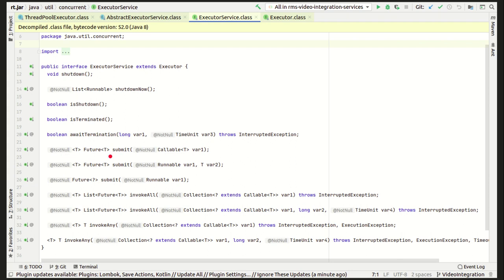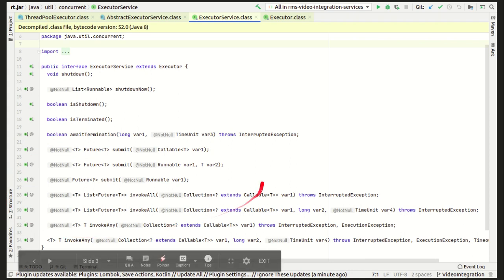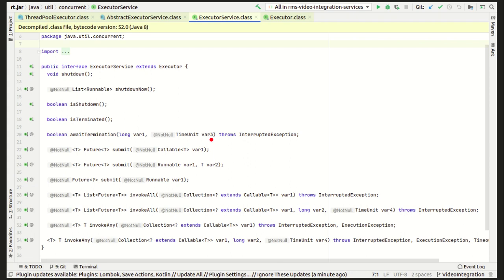These are the tasks that you want to submit, and as the return type you can see that it returns a future. We will study in detail in the upcoming lectures what this future class does and how you can use it to make your main thread wait for the completion of asynchronous threads, or to check whether those asynchronous threads have completed or not. We will look into the entire future interface in complete detail, but for now you should understand that these submit methods return future objects, which in turn can be used to check the progress of the task which was submitted to the executor service.